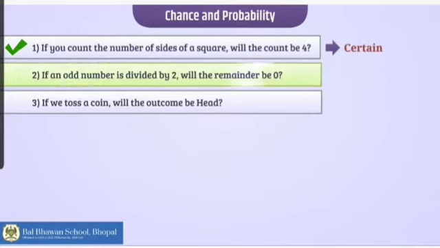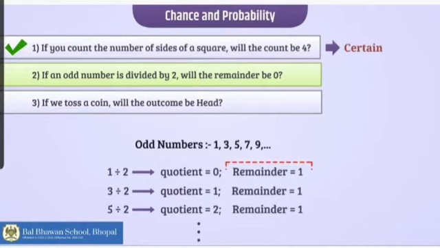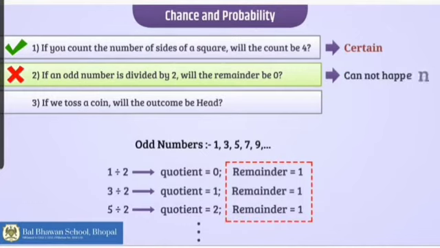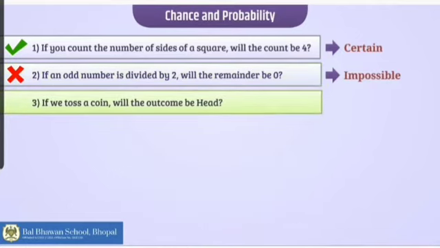But when I talk about the second thing, if an odd number is divided by 2, will the remainder be 0? Now, children, I know the odd numbers are 1, 3, 5, 7, 9. And whenever I divide an odd number by 2, I am going to get remainder 1 every time. So, it cannot happen. This is something which will not happen. Impossible. You cannot get the remainder as 0.